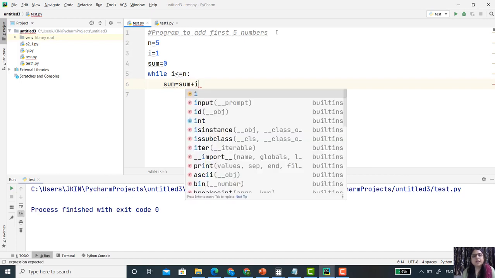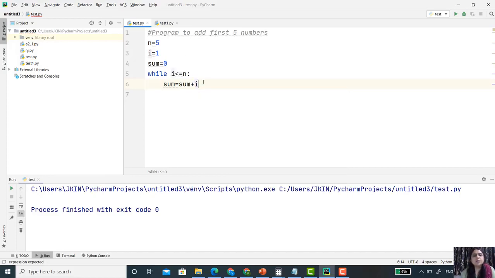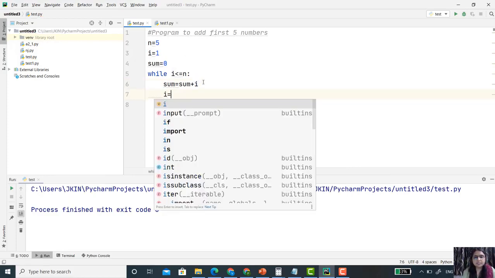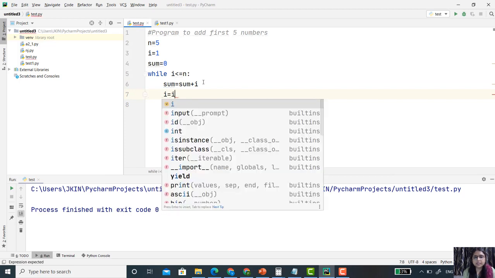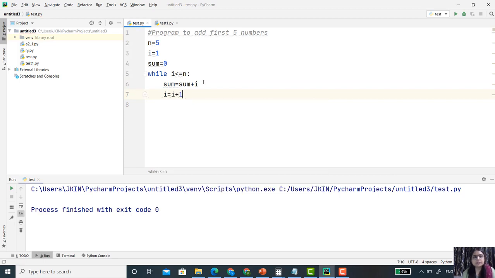Initially, the value of i is 1, so 1 is less than or equal to 5. So my sum becomes 0 plus 1. Now I increase the value of i, that is i equal to i plus 1.